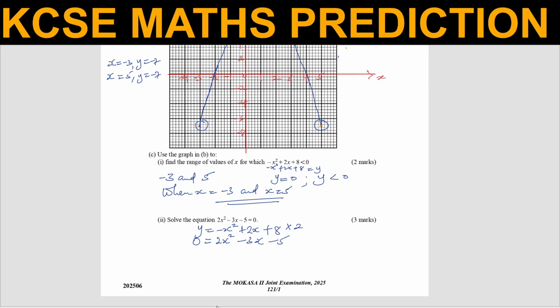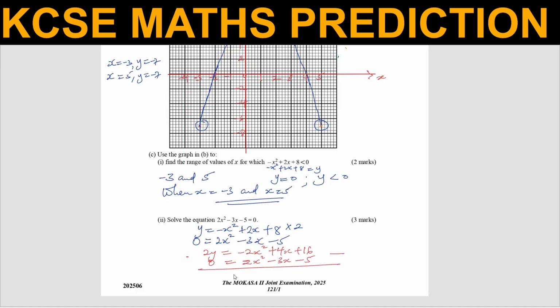So that when I multiply that one by 2, I will have 2y is equals to -2x squared plus, each term should be multiplied by 2, 4x plus 16. Then now you can subtract 0 is equals to 2x squared minus 3x minus 5.